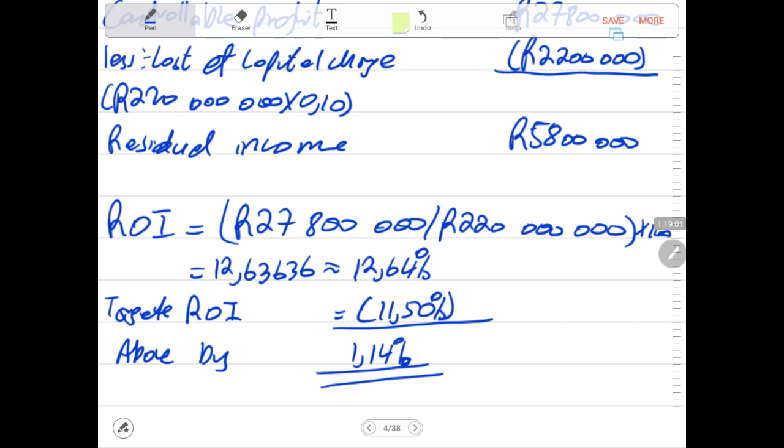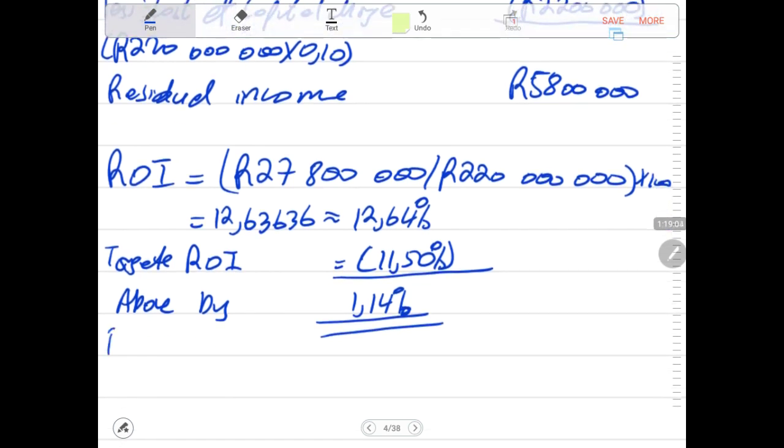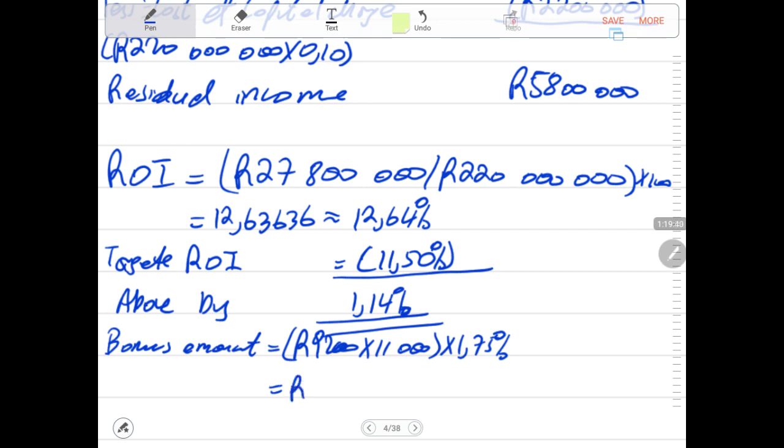Then let us calculate the bonus amount. Bonus amount is equal to the sales. Now we need to look at the sales for this division specifically. The sales of this division, we had 9,200 times 10,800, no, this was the production, times 11,000. Then times 1.75%. We'll see how much will be the bonus amount.